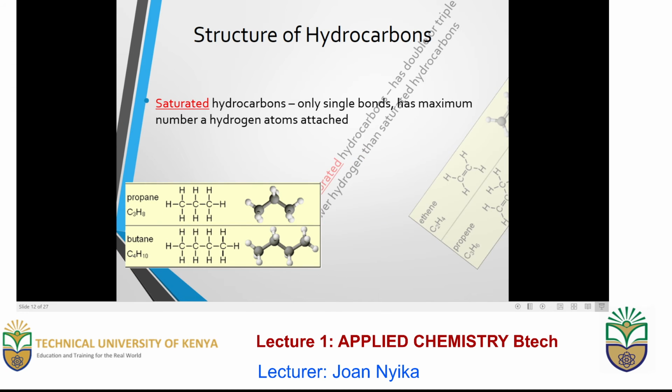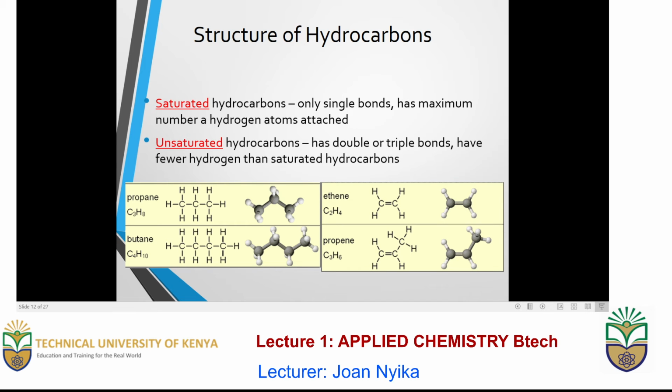There are also other types of hydrocarbon which we refer to as saturated hydrocarbons. They only have single bonds. That is, the carbon-carbon and the carbon-hydrogen bonds are only single, as is the case with butane and propane. There are also what we call unsaturated hydrocarbons. They could have triple or double bonds, but usually they have fewer hydrogen atoms compared to the saturated hydrocarbons. Examples are ethane and propane.